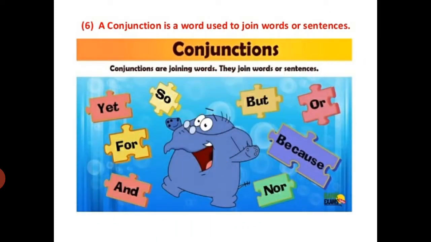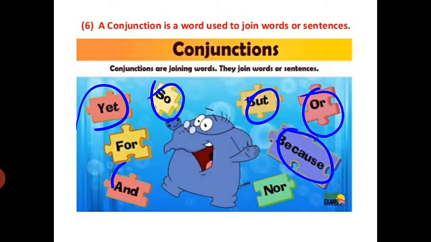So first, what is the definition of a conjunction? A conjunction is a word used to join words or sentences. It acts as a bridge, as it connects two words or sentences together. These are linking words. They are so, but, because, or, and, for, nor. These all are conjunctions.